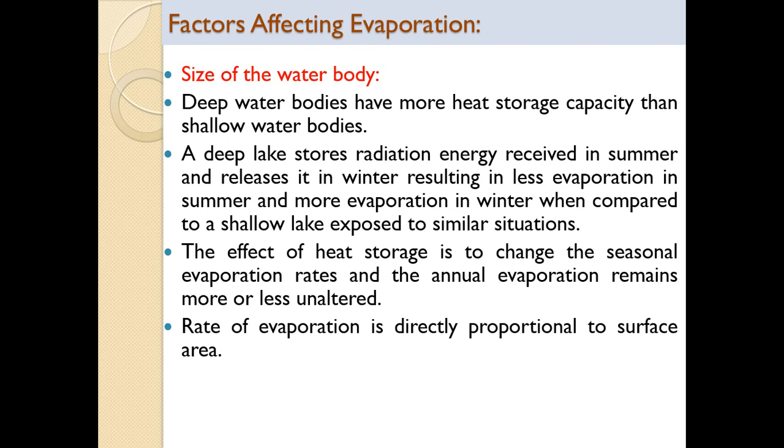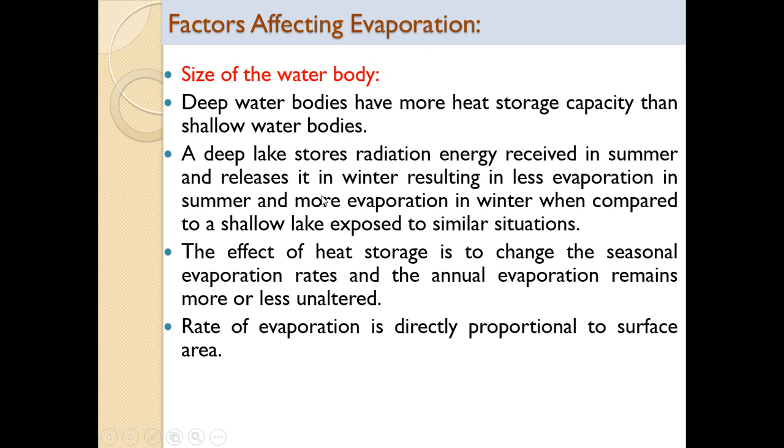But here one more contradiction is given. A deep lake stores radiation energy received in summer and releases it in winter, resulting in less evaporation in summer and more evaporation in winter when compared to a shallow lake exposed to similar situations. This is based on a lot of experiments, so we won't go into detail.